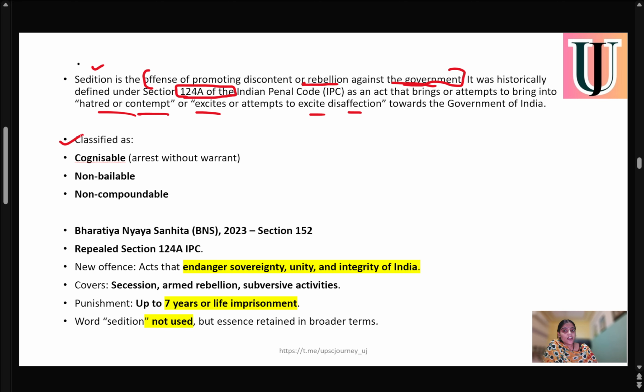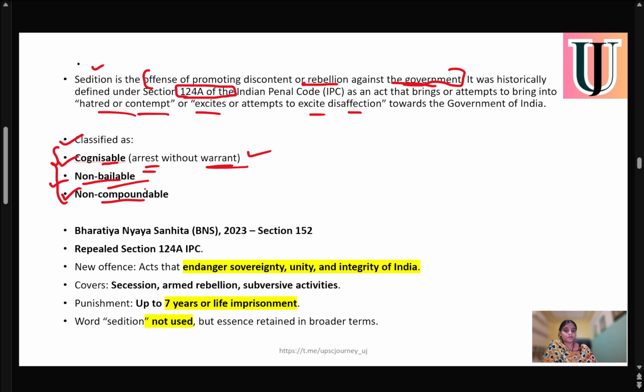So it is classified first as cognizable, meaning arrest without warrant. It's a very serious concern that even if you have no warrant against you, you can be arrested in case of sedition. So it's a cognizable offense, meaning one can be arrested without warrant. At the same time, it's non-bailable, so there is no bail provision if a person is accused under this sedition charge, and it's non-compoundable. So very important: it's cognizable, non-bailable, and non-compoundable.